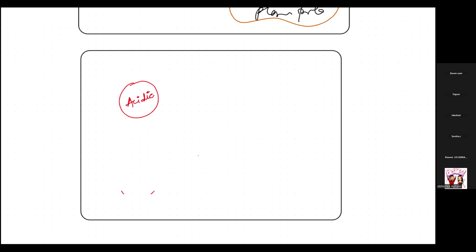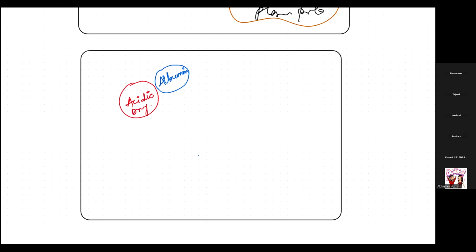Let's suppose this is an acidic drug. Then you know what happens when this acidic drug comes into the blood. In blood, what is there? Plasma proteins are there, right? The protein named albumin will join with this acidic drug. The acidic drug will get joined to the albumin.